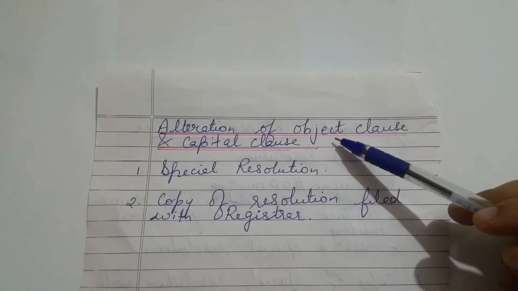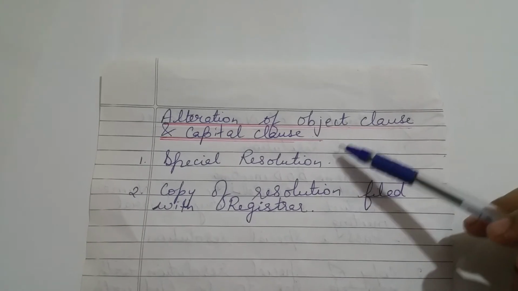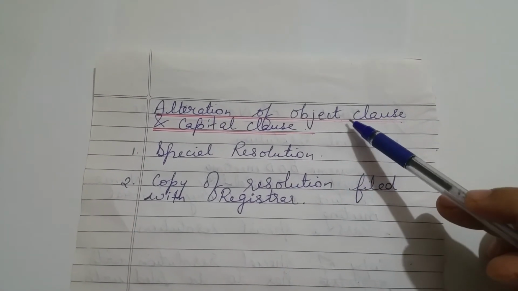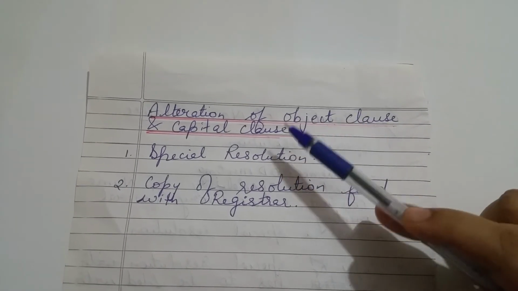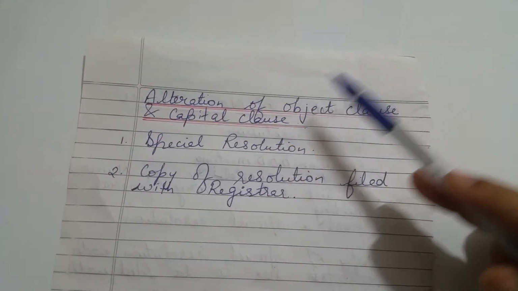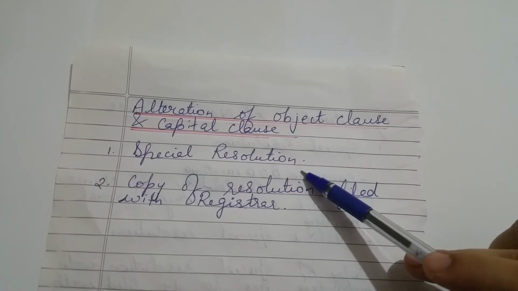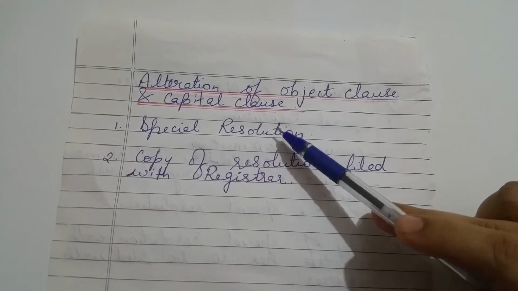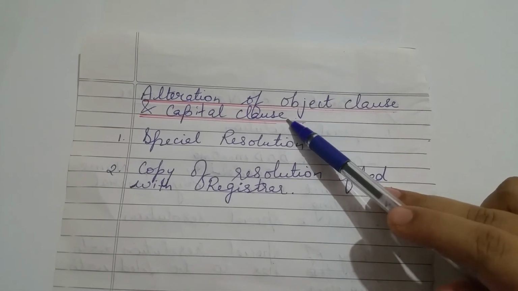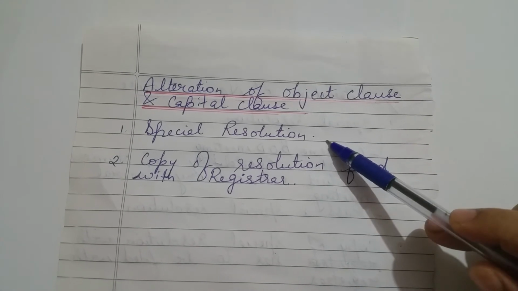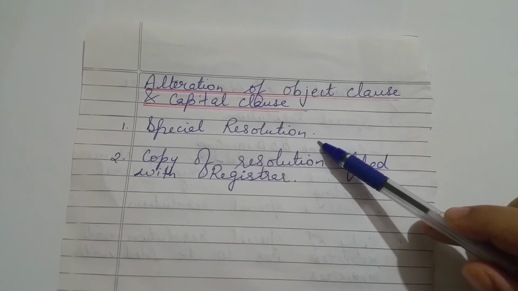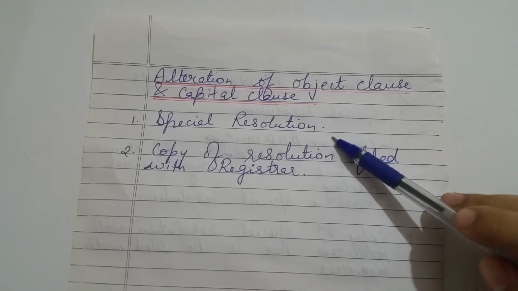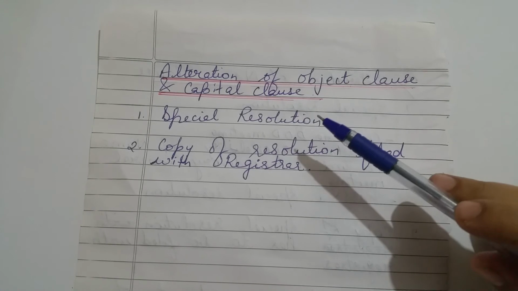Next, alteration of the objects clause and capital clause. The objects clause has to be altered when you are expanding the business or entering into new lines of business. The capital clause is altered when you are either increasing the authorized capital or going for a reduction in capital, or if you are altering the capital structure of the company. In both cases, a special resolution of the board of directors has to be passed, and not only that, a special resolution should also be passed by the shareholders.